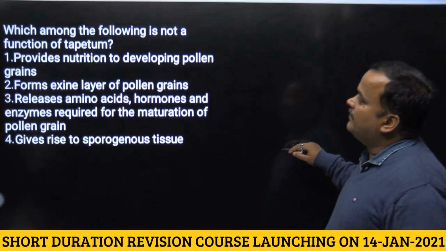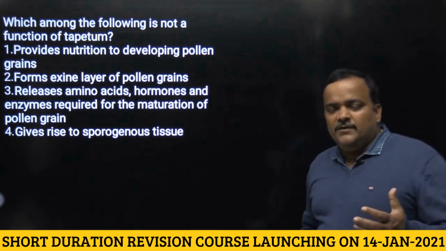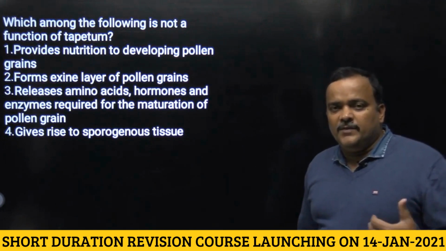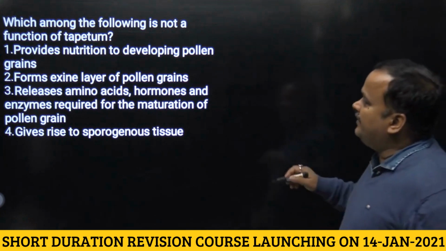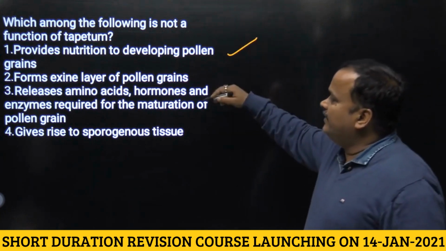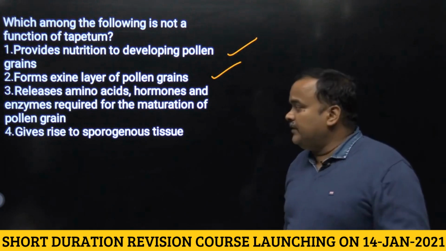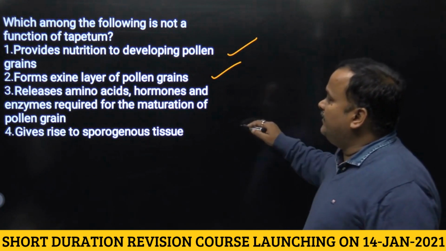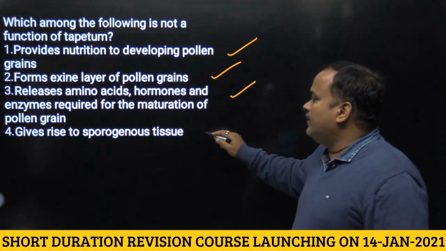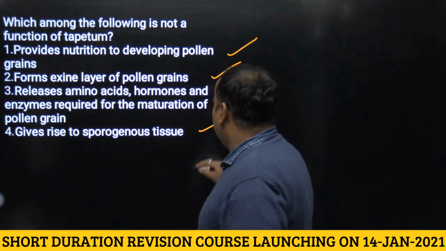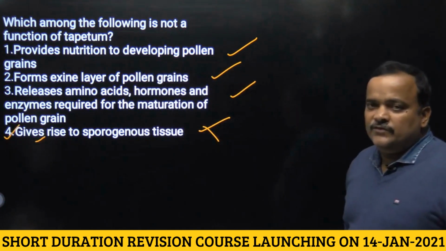Next question. Which among the following is not a function of tapetum? Tapetum is involved in providing nutrition to the developing microspore of the pollen grain. So which is not? Provide nutrition to developing pollen grain, true. Form exine layer of pollen grain, it is also true. Designing of exine is by tapetum. Third, release amino acids, hormones and enzymes required for the nutrition of pollen grain, true. Give rise to sporogenous tissue, it is not true. So the answer will be fourth, that is, it gives rise to sporogenous tissue is not correct.